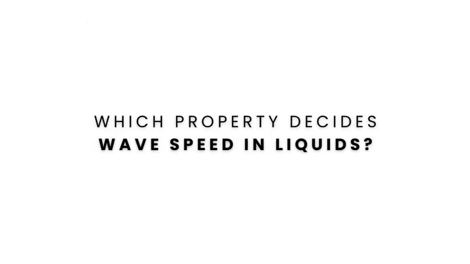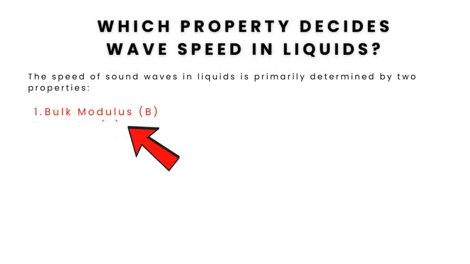Which property decides wave speed in liquids? The speed of sound wave in liquids is primarily determined by two properties. The first one is bulk modulus. This measures the liquid's resistance to compression. A higher bulk modulus means the liquid is less compressible, allowing the sound waves to travel faster through it.